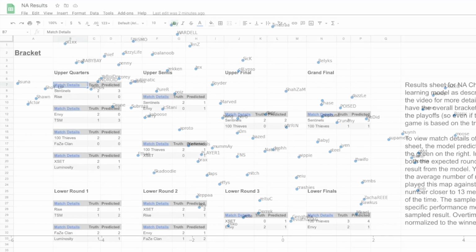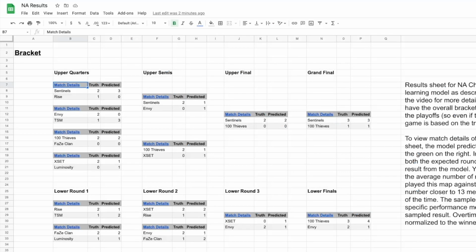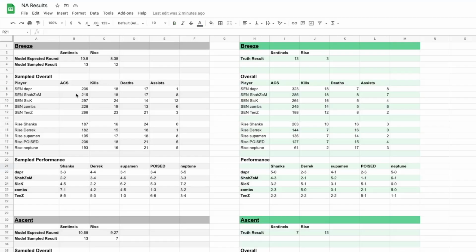I gathered the full set of model predictions for NA Challengers 3 into this Google Sheets, which I'll link in the description of the video. The first page is the overview page, which contains the bracket and the per game predictions. For each game, you can also click the match details link, which brings you to a page with a lot more detail and has the actual sampled output from the model. I'll walk through this first Sentinels Rise game, and then if you're interested in the details of any other game in particular, feel free to explore the sheets.